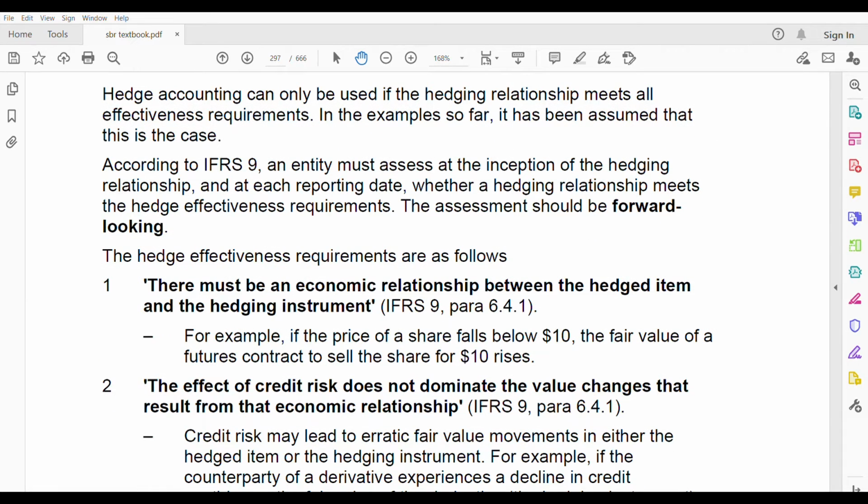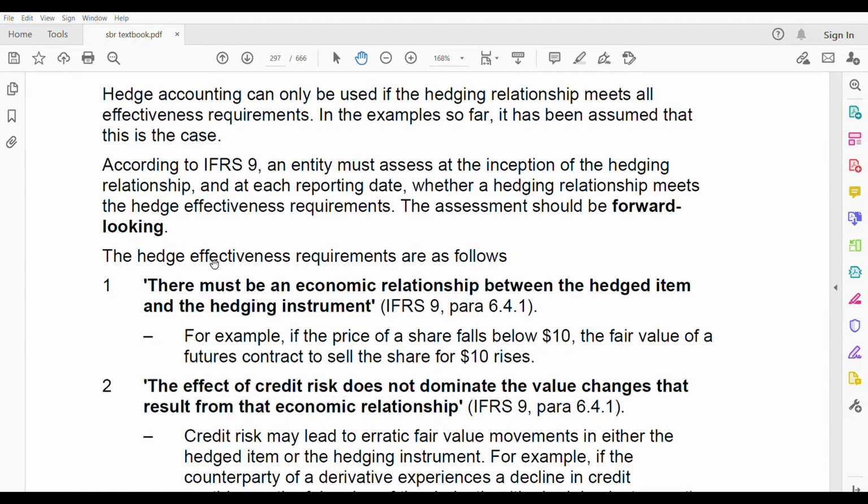But that's not always the case. Sometimes you might not meet the effectiveness criteria, and then you cannot use hedge accounting. According to IFRS 9, an entity must assess at the inception of the hedging relationship and at each reporting date whether a hedging relationship meets the hedge effectiveness requirement. The assessment should be forward-looking. That means in the future. You are not looking at the past to see whether you're meeting it or not. In the forward period, are you going to meet it or not?